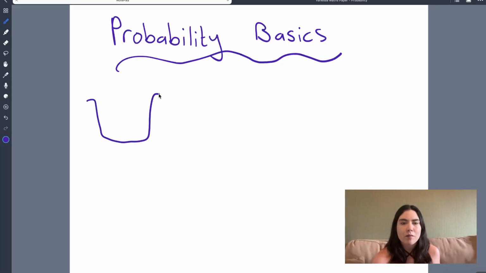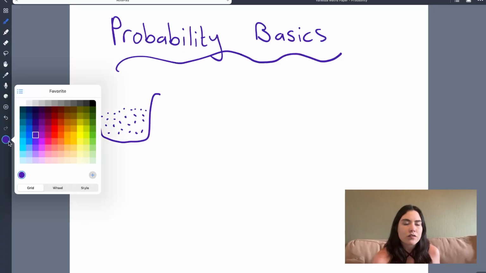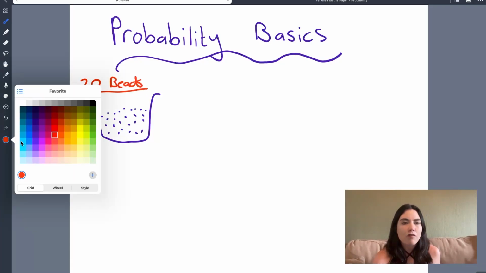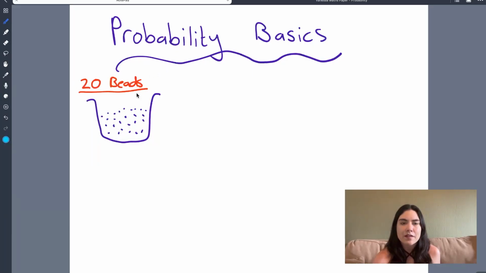So this is my little terrible bag, and there are some beads in there. I'm drawing specifically in purple now, but don't count the amount of dots, it is not going to be accurate. But for visualization, there are beads in a bag. Let's say there are 20 beads in this bag, and 4 different colored beads. So there is a total of 20 beads in the bag, and there are 4 different colors.